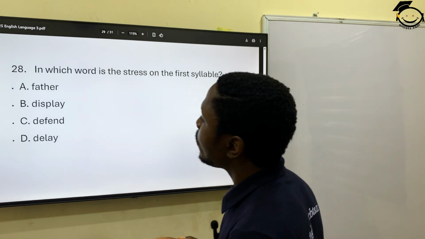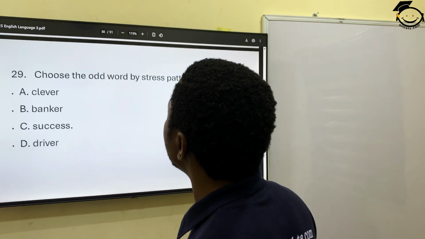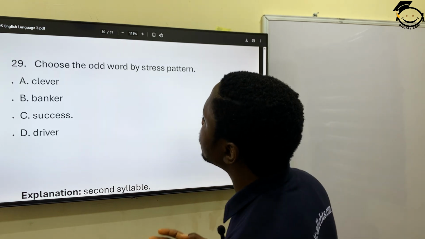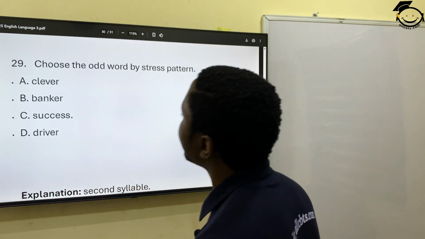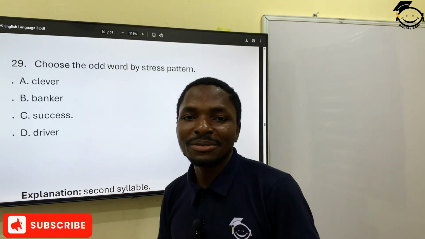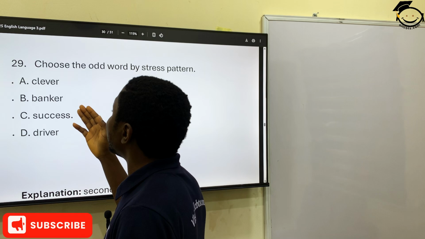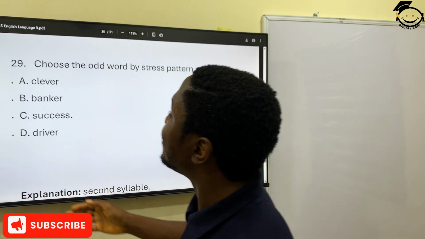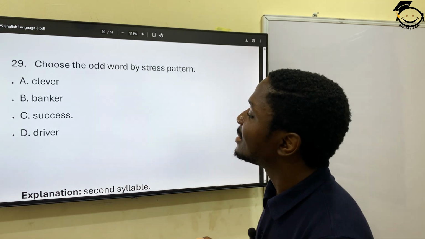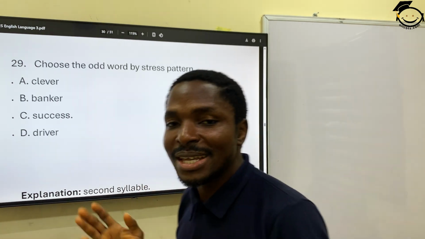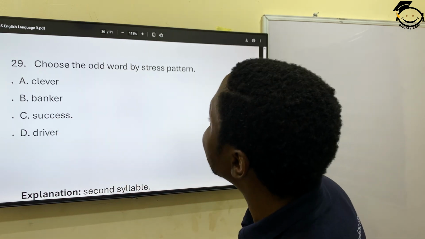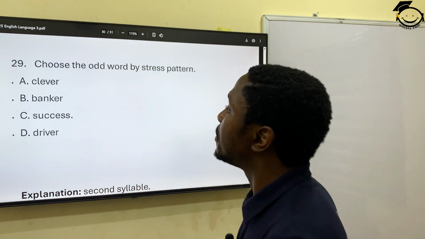30. Choose the odd one by stress pattern. Odd one. Clever, banker, success, driver. Okay, definitely success. All the other ones have it on the first one. Clever, banker, driver, success. Okay, so success has it on the second syllable. Stress on the second syllable.